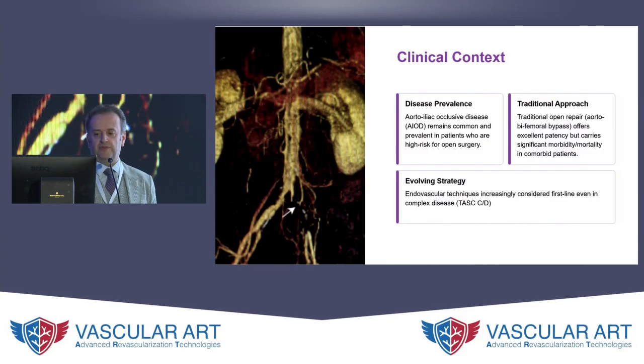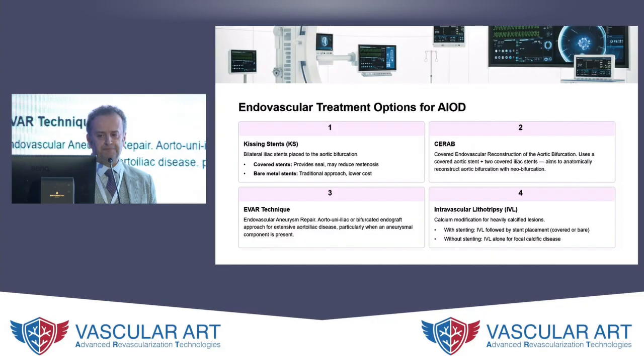We're going to be talking about iliac occlusive disease, where in the past, particularly the TASC C and Ds, were very much favored to have open surgery. That traditional approach may still be the case in many centers, but there's no doubt that there's an evolving strategy that we all need to be very aware of, very familiar with. And it is now considered to still be the most appropriate fashion to go with an endovascular first technique for TASC C and D lesions as well.